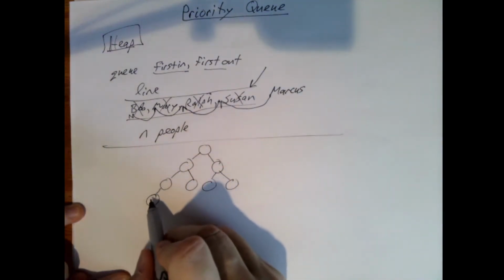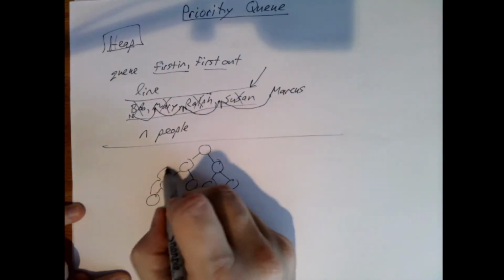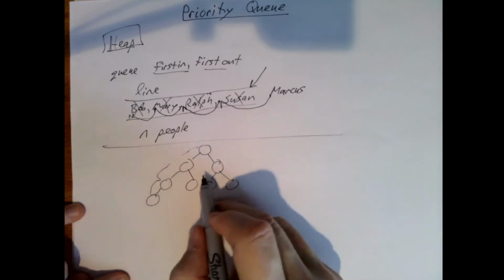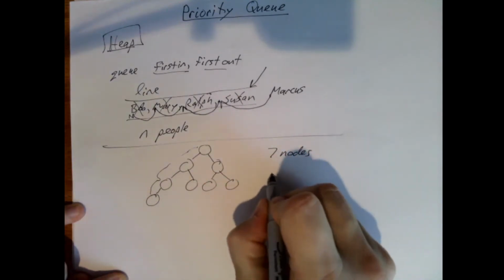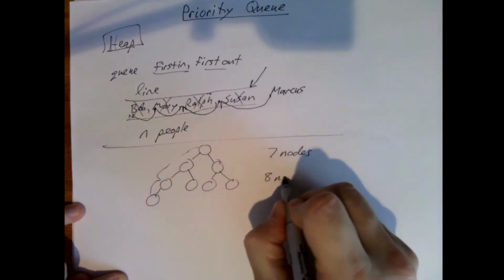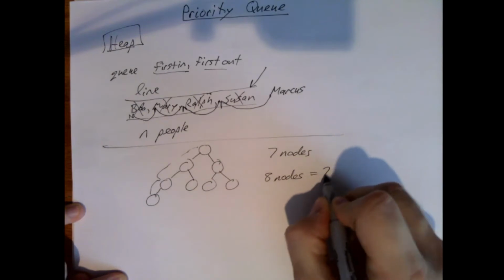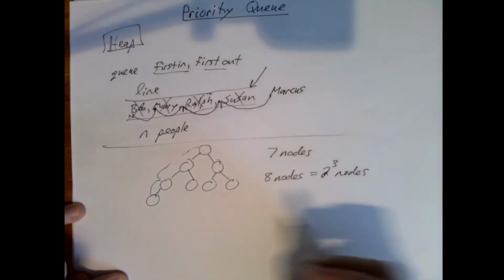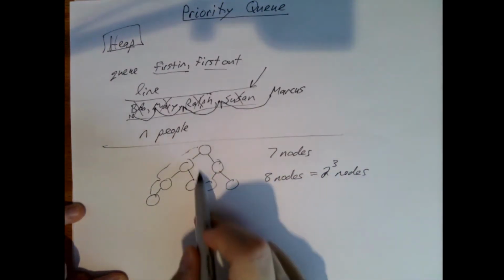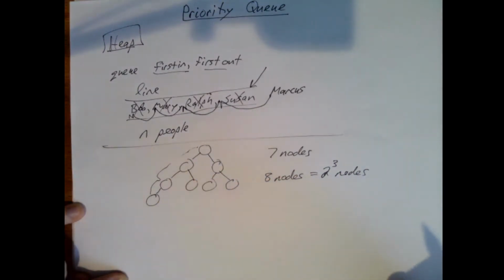But what's the worst case scenario? Like if this was the Marcus of this example, and he really should move up to the top because he's more important than all these others. Well, we did have 7 nodes, and now we have an 8th node, right? So now we have 8 nodes, which is 2 cubed nodes. So what's the relationship between this and the height of the tree above this?